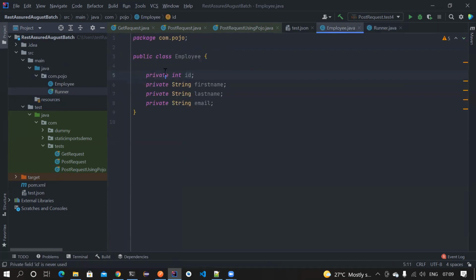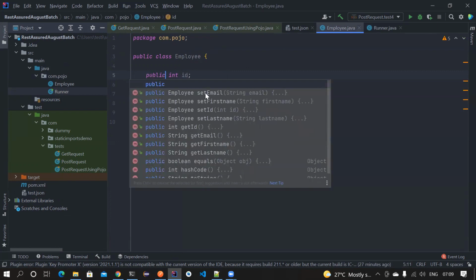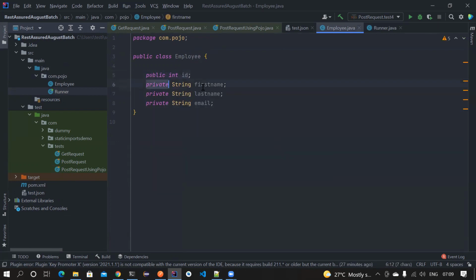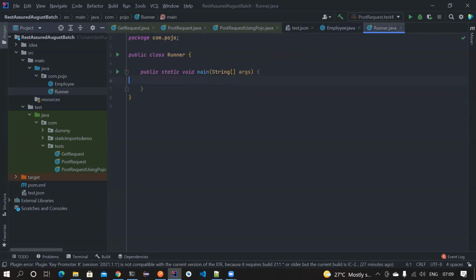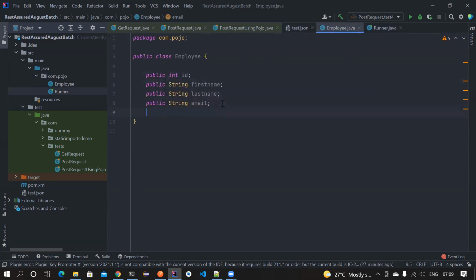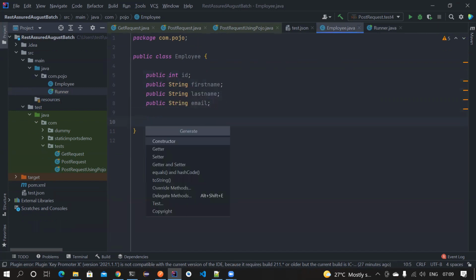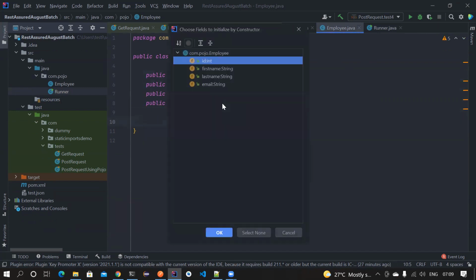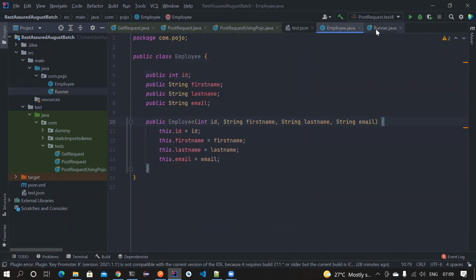Let's assume I have a public field called id, and then I also have other public fields. Let's assume all these are public first, because I need to touch base on certain Java topics so that you can understand what encapsulation is really all about. Now I have an employee class, and I want to access it. To create an employee object, I can create a constructor, maybe an all-arguments constructor.